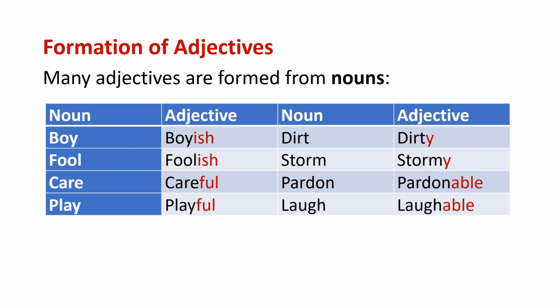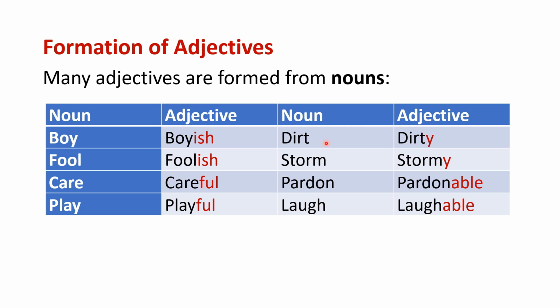Now care, careful. We may say be careful, okay? Or careful attention is needed, we say sometimes. So, care is a noun and careful is an adjective. How did it become an adjective? It's because we added a suffix ful. Play, playful. So play is a noun and play becomes an adjective when we added ful. Suffix is added, it becomes an adjective.